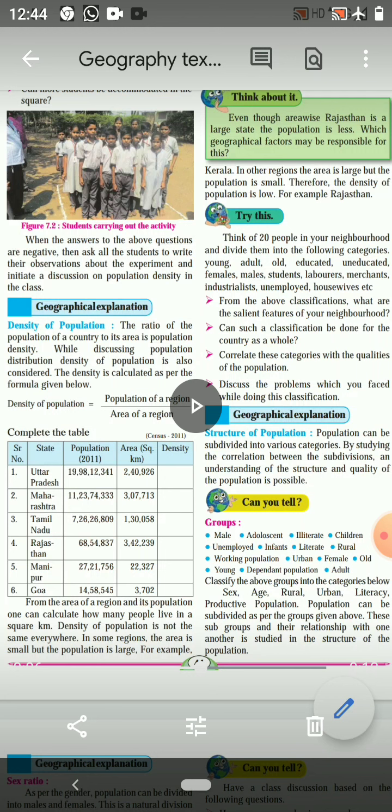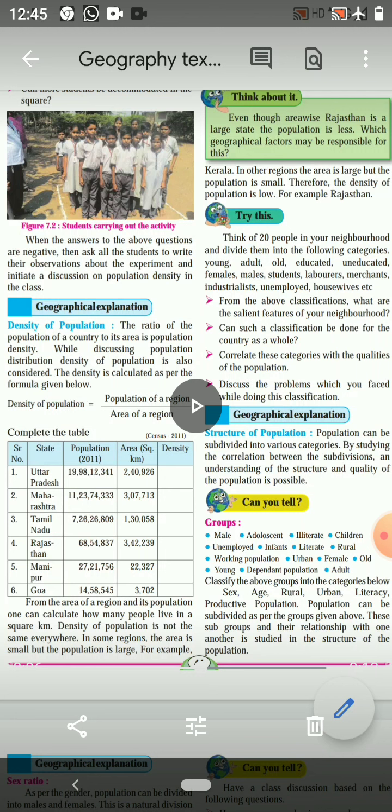For example, the population density of Uttar Pradesh is 829.35, Maharashtra is 3651.92, Tamil Nadu is 558.42, Rajasthan is 20.03, Manipur is 121.90, and Goa is 393.99.